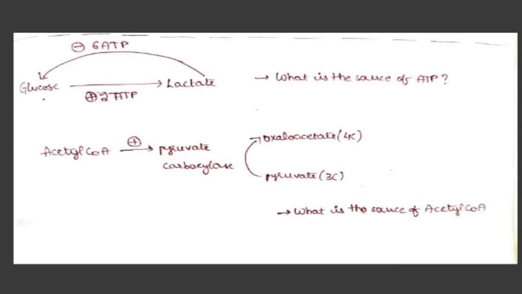Then what is the source of acetyl coenzyme A? Yes, both the source of ATP and also of acetyl coenzyme A is the beta oxidation of fatty acids. This is exactly why the beta oxidation of fatty acids happens along with gluconeogenesis during the fasting phase, 16 to 48 hours after the person has had food. Let's discuss beta oxidation of fatty acids for a while now.